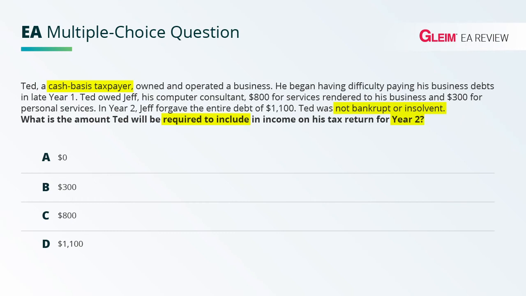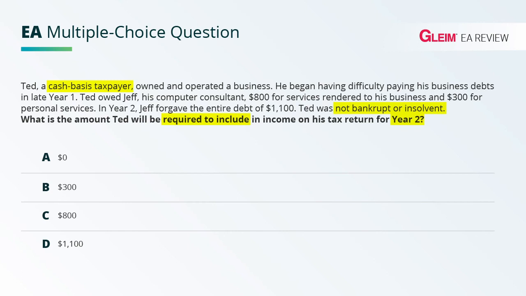So the rule is that if you're allowed a deduction with respect to the amount of the debt, you don't have to include it in income, because the idea is that Ted would have got a deduction anyway, so it would offset. So if we included the $800 in income, we would also have to record a deduction for $800 and they offset. So the $800 portion is not included in income.